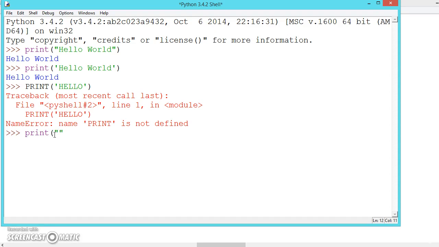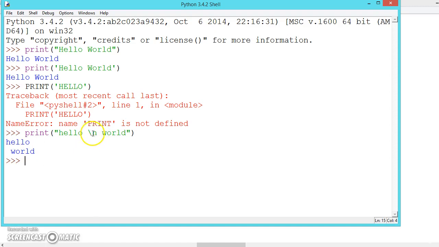So let us try something like hello, and if you want to place the word in the next line, we will use backslash n, which is called an escape sequence, and then world. Now if we execute it, hello and world are printed on two different lines.